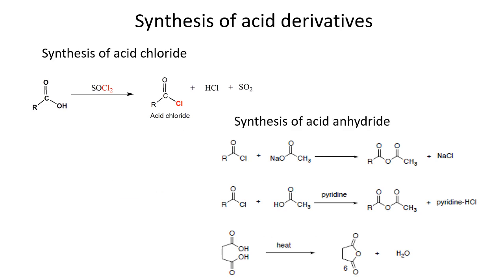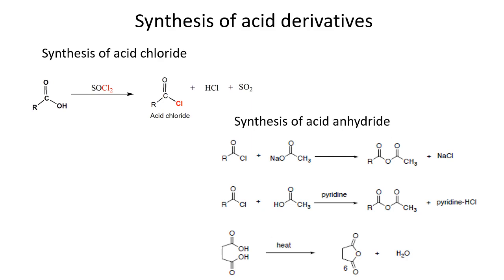And there are other acid derivatives like acid chlorides. We have discussed that acid chlorides are derivatives that have chloride attached to the acyl group, that is, the OH is removed and chloride is attached instead. They can be synthesized by using different chlorinating agents, but there are certain conditions that are well established, and they are known to convert carboxylic acids into acid chlorides.